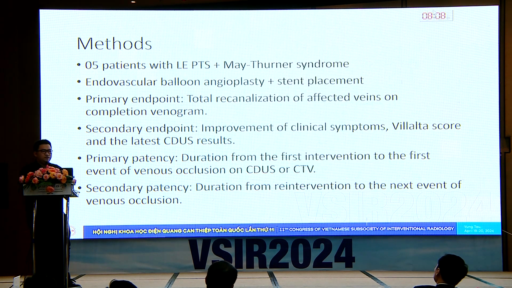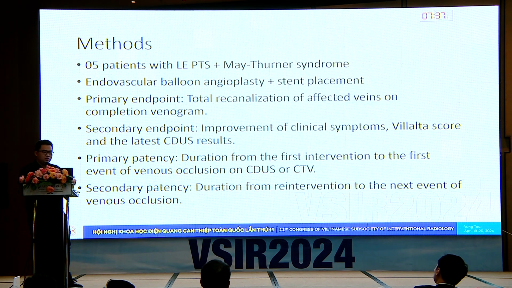Our data is only 5 patients. It is a rare disease, and even more rare with mitral syndrome. It is the rare of the rare, you know. So we have 5 patients with lower extremity post-thrombotic syndrome and mitral syndrome combined. All the patients underwent endovascular balloon angioplasty and stent placement. Our primary endpoint was total recanalization of all affected veins on the completion venogram. The secondary endpoint was improvement of clinical symptoms, the Villalta score, and color Doppler ultrasound.